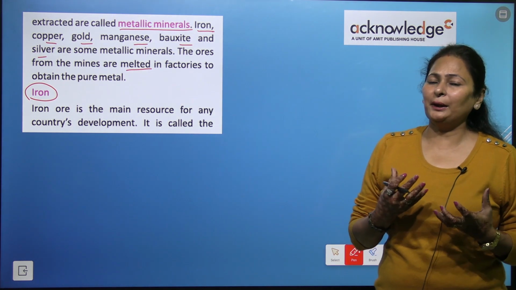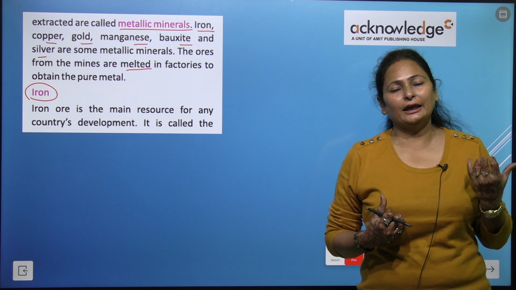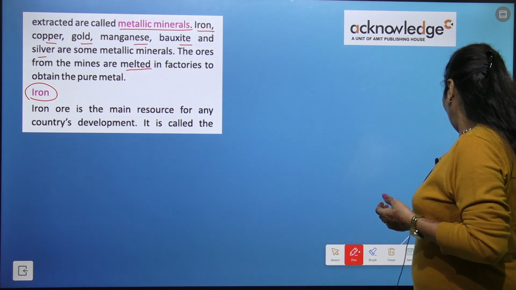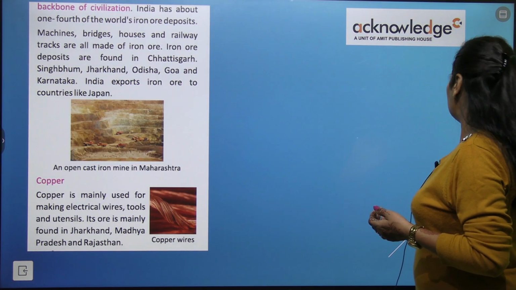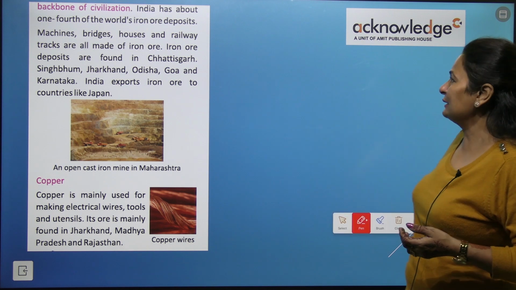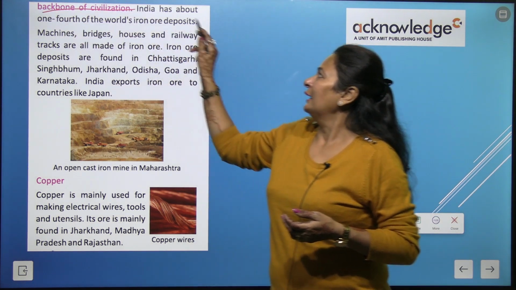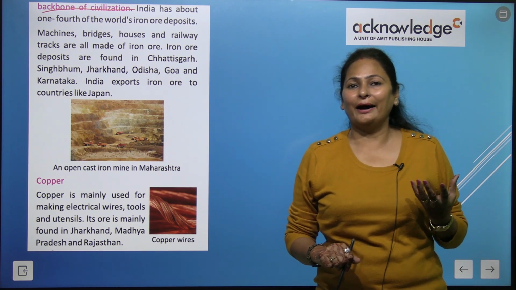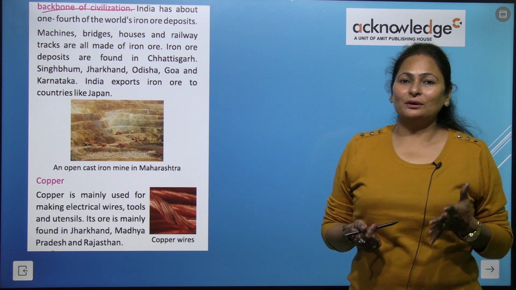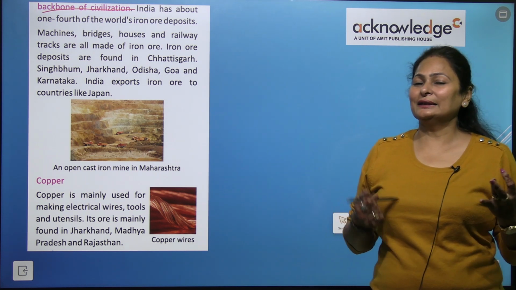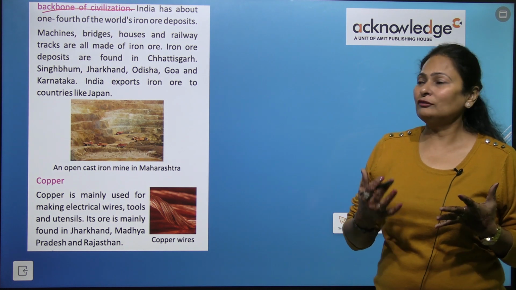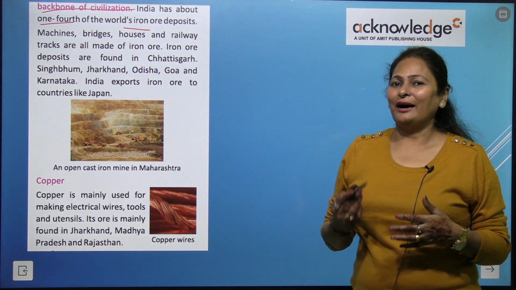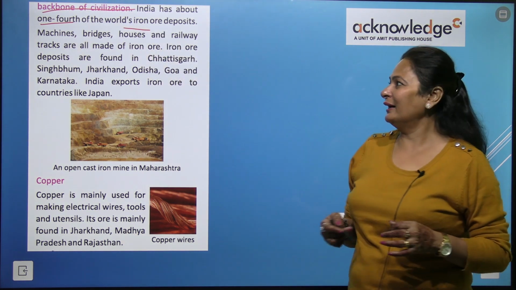So start with iron. Iron is very important for the development of any country. Why is it so? Let's see. It is called the backbone of civilization. Why is this name given to iron? Because India has about one-fourth of the world's iron ore deposits. We should be proud of our India. One-fourth of the world's iron ores are found in India.